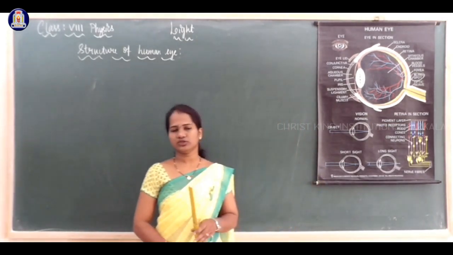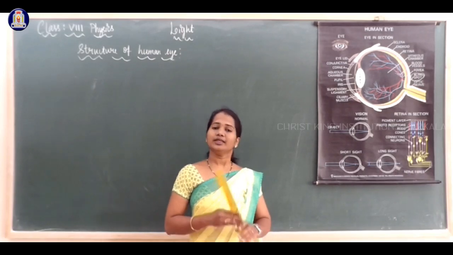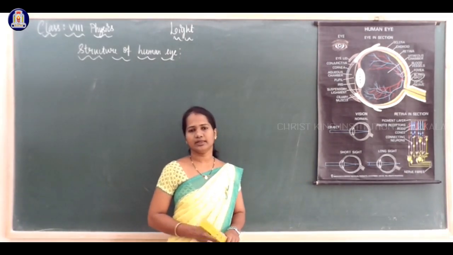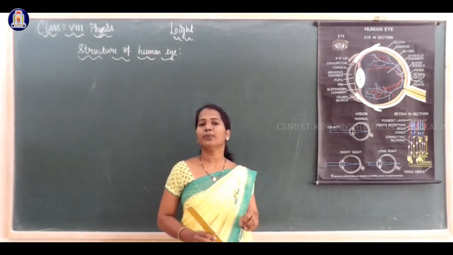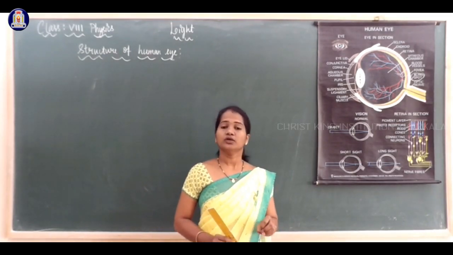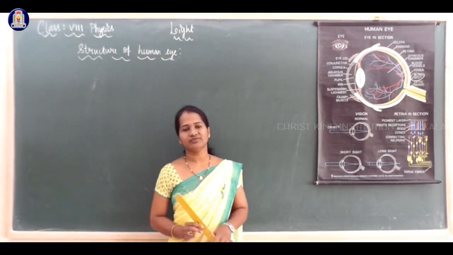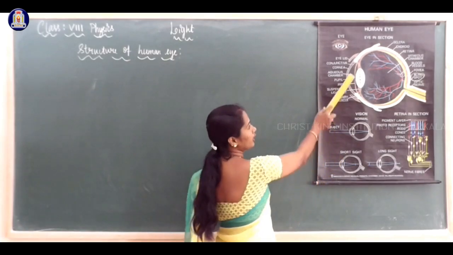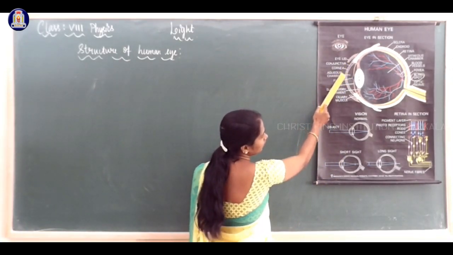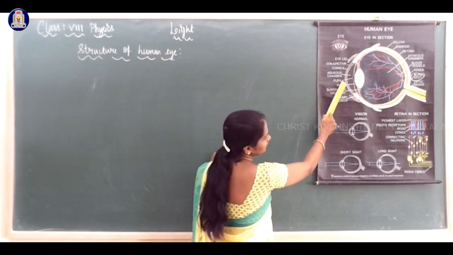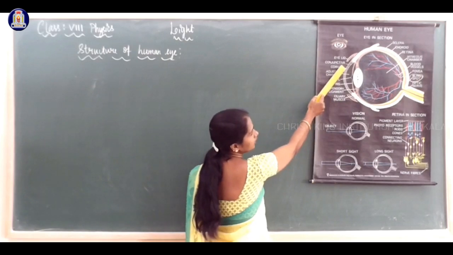To study the structure of the eyes, we study the important parts given in your textbook. There are various important parts, but out of those, only a few are given in your textbook. So the first layer of the eyes, the transparent layer, is called the cornea. As you can see here, this is the cornea. It is the transparent bulge of the eyes.